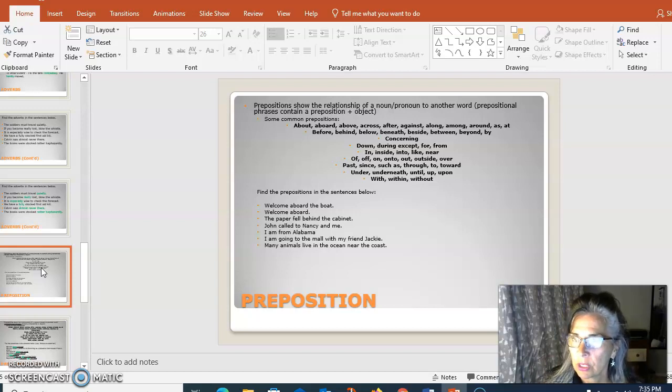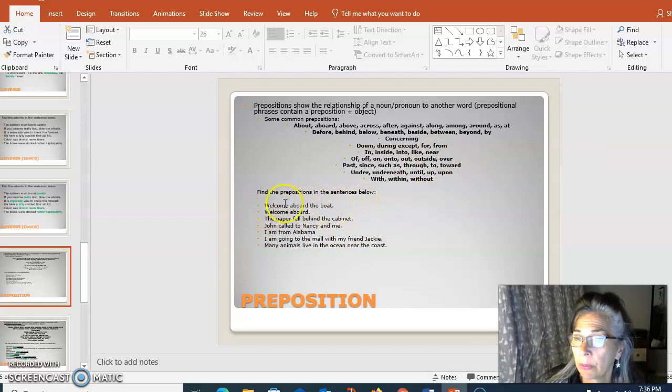If there's a preposition but there's no object, then it's not functioning as a preposition. It's probably functioning as something else, most often an adverb. So, common prepositions: about, aboard, above, across, after, in, to, with, on, off, onto, out, outside, upon. So again, find the prepositions in the sentence and they have to have an object, right?